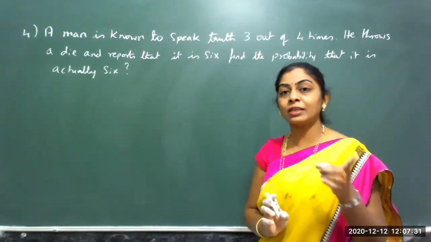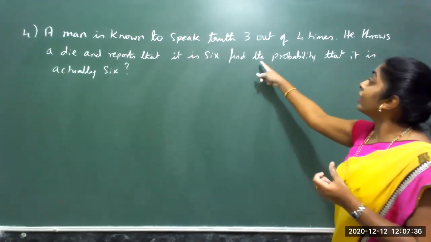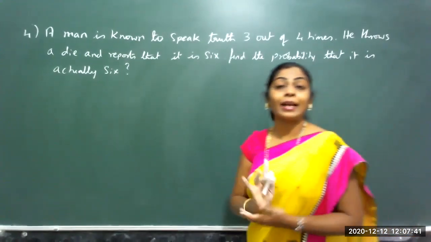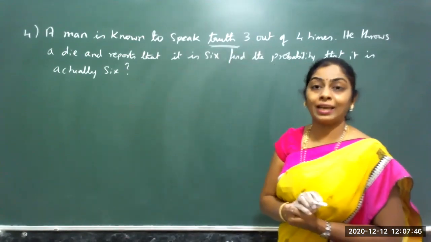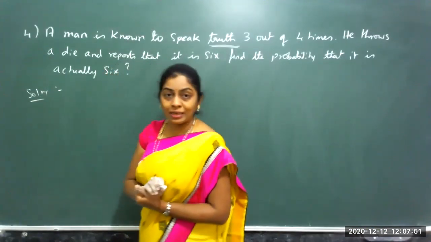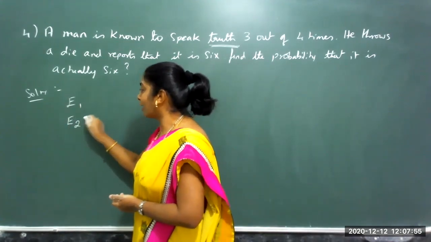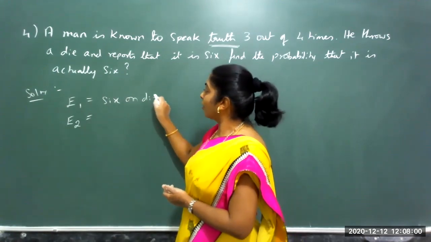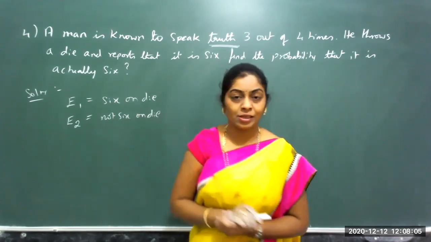On a die we know that the numbers are from 1 to 6. So that is the random experiment. And it is saying that it is reported that it is 6. Find the probability that it is actually 6 when he is speaking the truth. Truth is that event. So here, the die is a random experiment. So event 1 and event 2 when I take, it is 6 on die, not 6 on die. These are the only 2 chances.